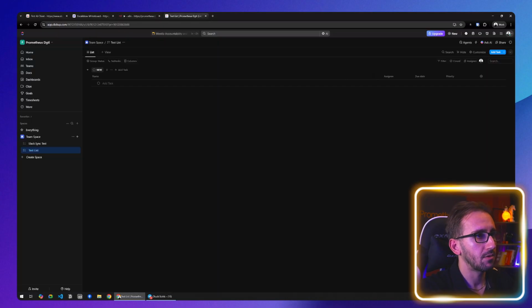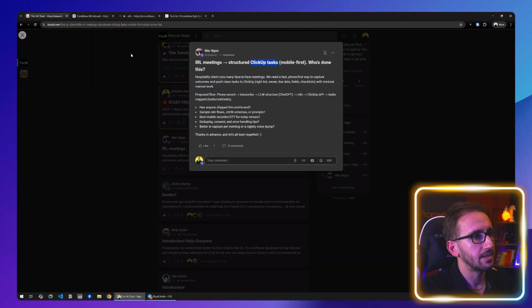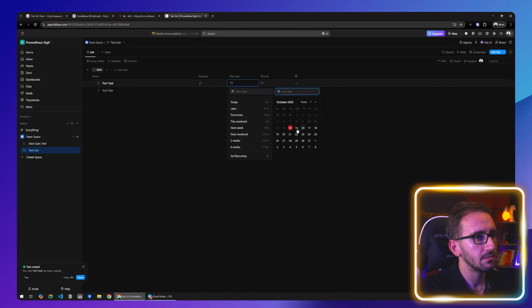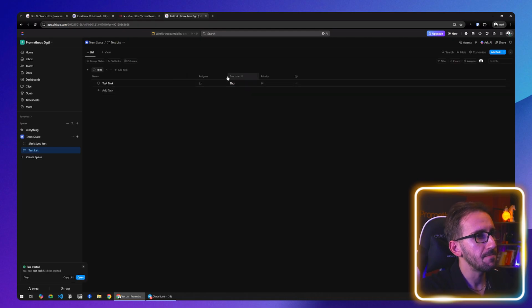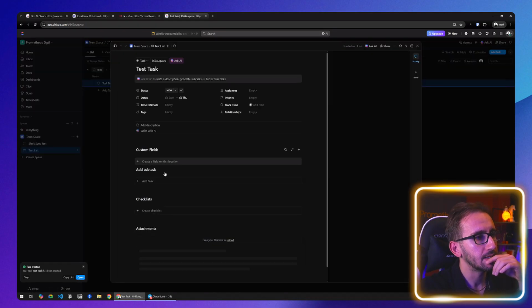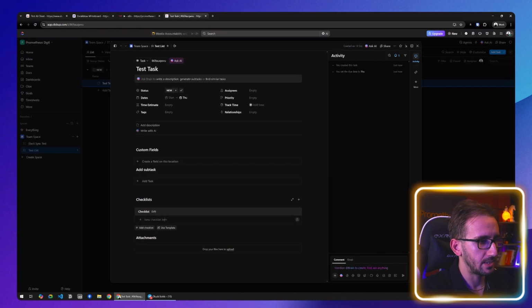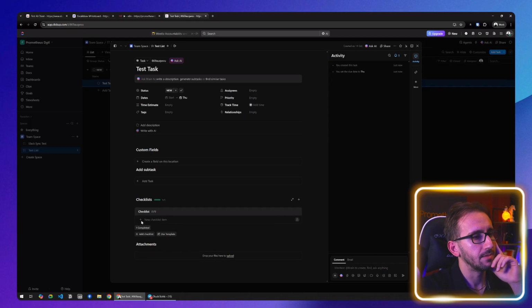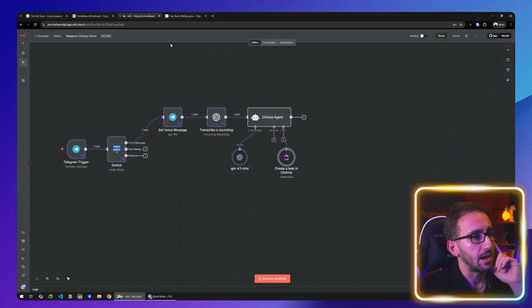So let's save our workflow a little bit and go back and create the fields that we need. Let's make the name a little bit shorter, and let's see what fields we need. We need the owner, which is the person that created it. We need the due date, any other fields, and checklists. Okay, so basically we need to create a task that's gonna have a due date. Okay, and then inside that task we would need to add a checklist. So this is how it has to look like. Okay, let's go back to n8n.